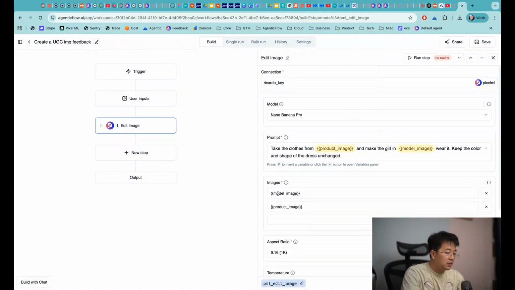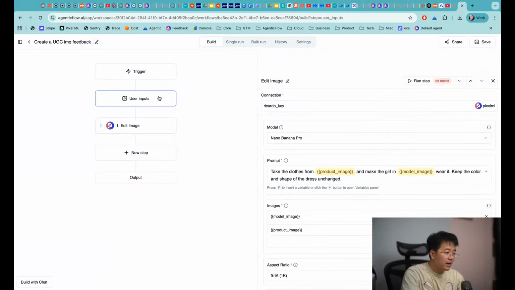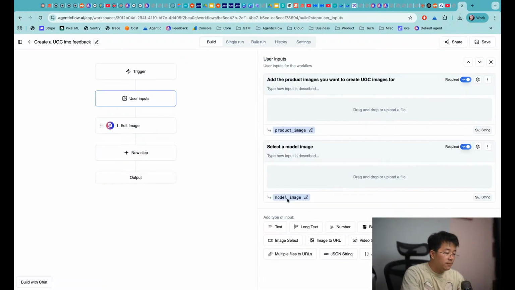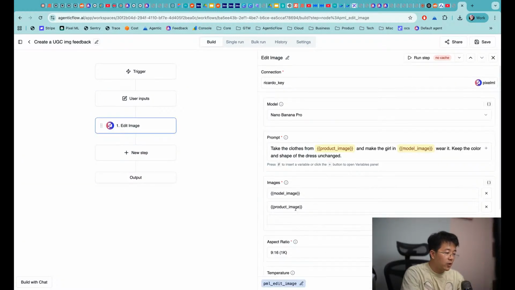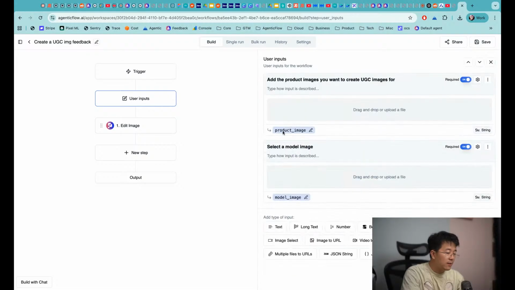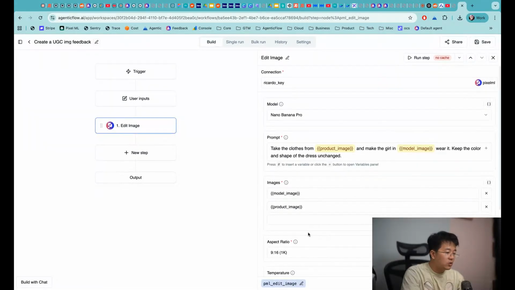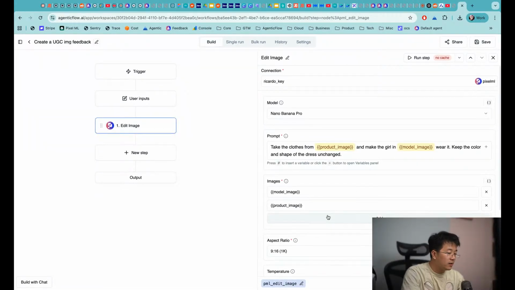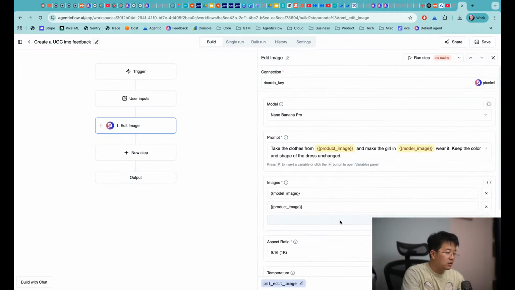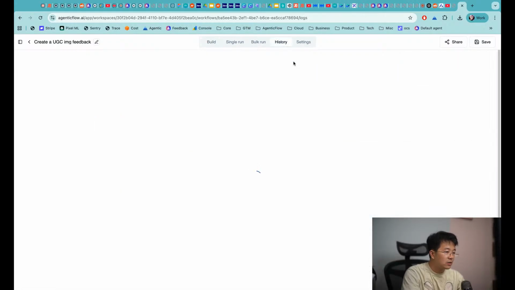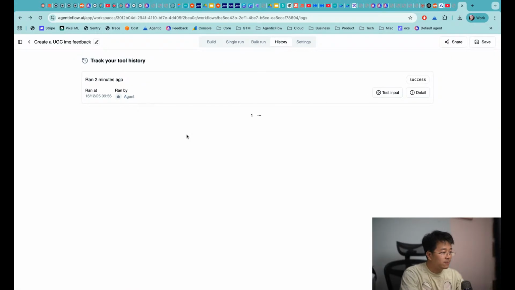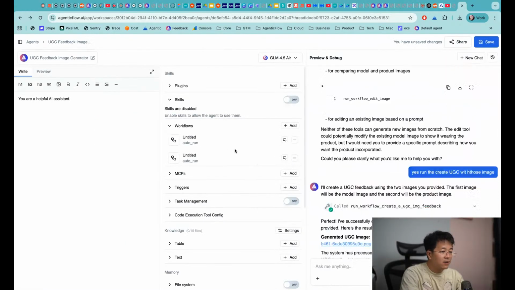So in this one here, you need to ensure that the model image is actually the user input named model image, and the product image is actually the same name as this one. And as long as you can configure this, then everything should be okay. The aspect ratio and so on should be normal. And as you can see in here, this is the history of this workflow: it ran 2 minutes ago, actually triggered by an agent, the agent that we just created. So that's how easy it is.